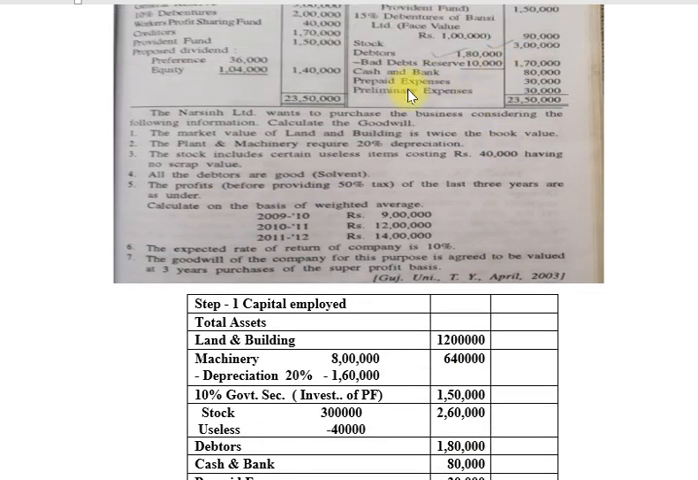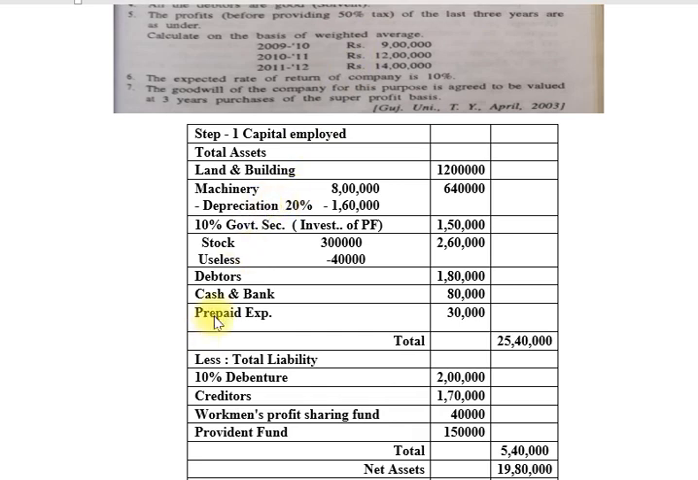Okay friends, preliminary expense is our fictitious asset, so I humbly request you not to include it in our assets. Now, friends, make the total 25 lakhs 40,000. Now deduct the amount of total liability.